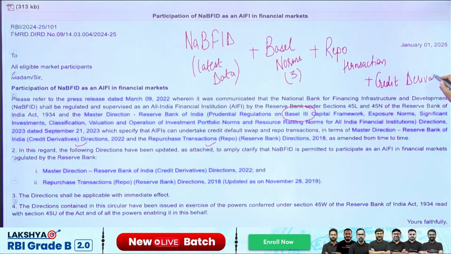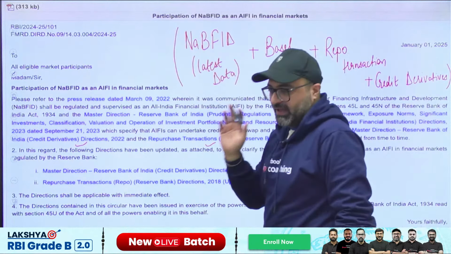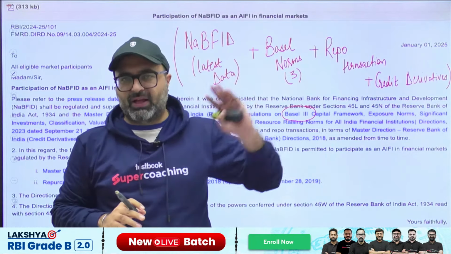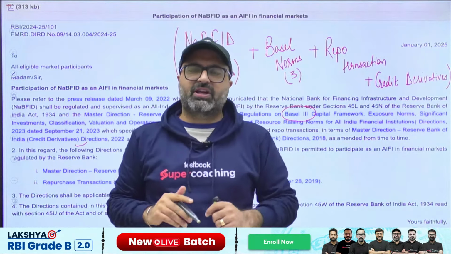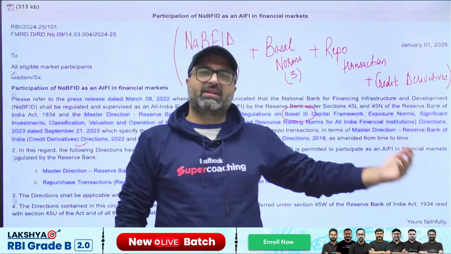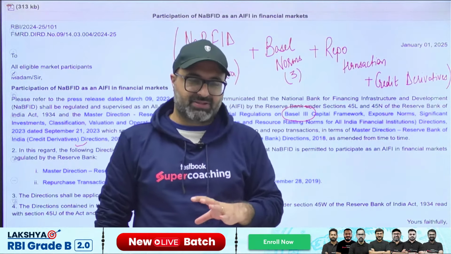Fourth part which you should know after all this is credit derivatives. If you are clear with all these terms, trust me guys, you are not going to forget any notice given by RBI, and this understanding will help you not only in answering your phase 1 or phase 2 current affairs based questions, but also the static conceptual questions can be easily answered. Is it clear?